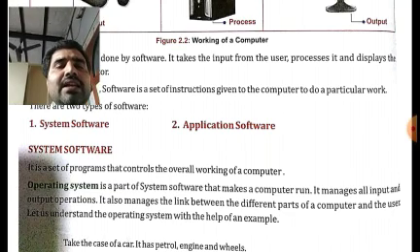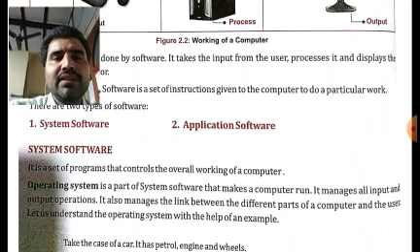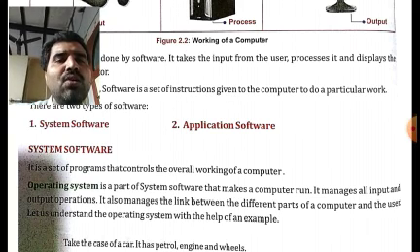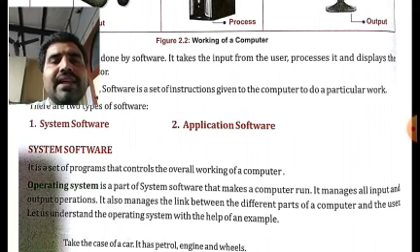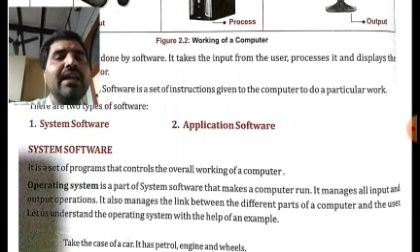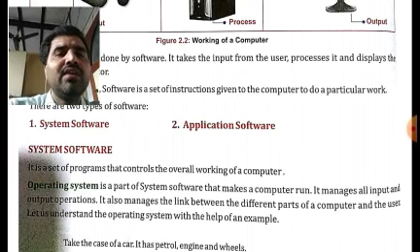Okay, then the definitions of these types of software could be asked in the form of a question, like, what is the definition of a system software? System software is a set of programs that controls the overall working of a computer. Just see the first line here. Okay, what is the definition here? System software is a set of programs that controls the overall working of a computer.